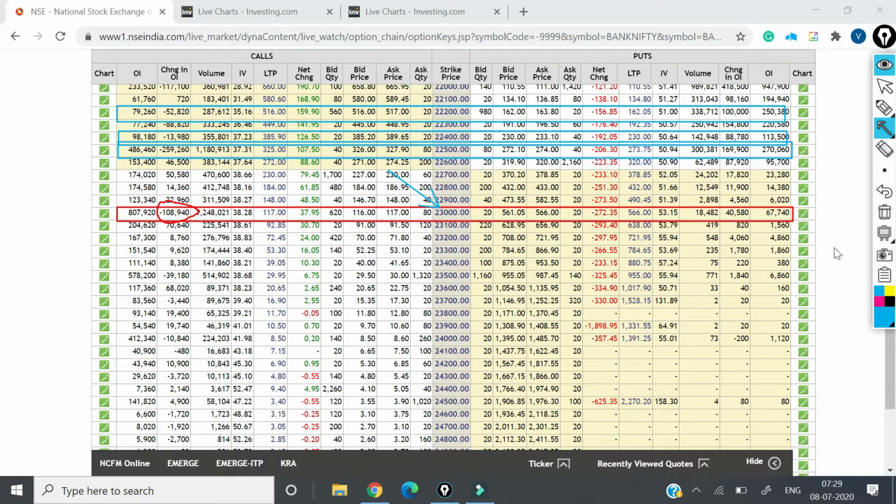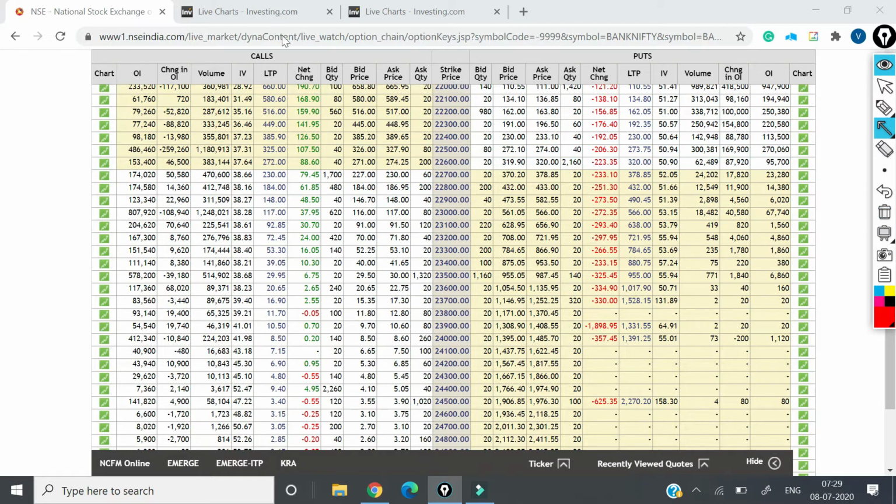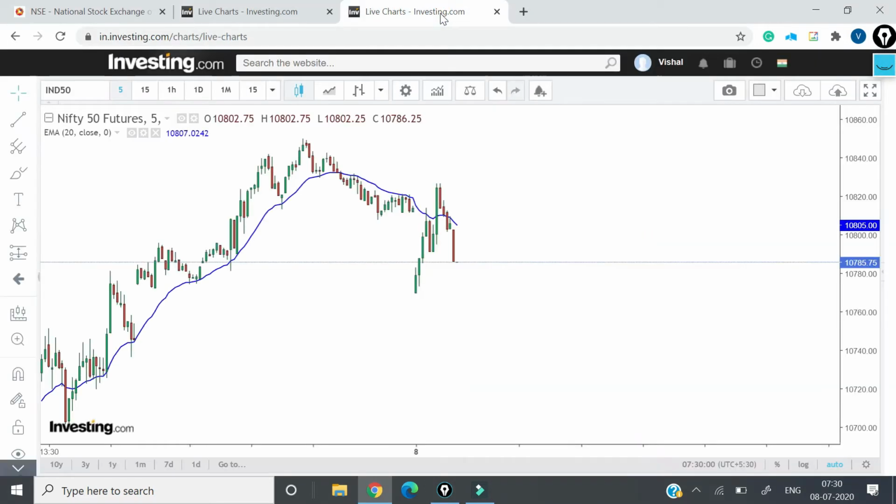And what is another resistance level? This is 23,000 where there is a resistance, and if it is crossing 23,000, then there is another resistance which is at 23,500. Now whether Bank Nifty will cross 23,000 today or not, we will try to figure out. Before going to our charts, we will see the world market today, and how I am going to trade.